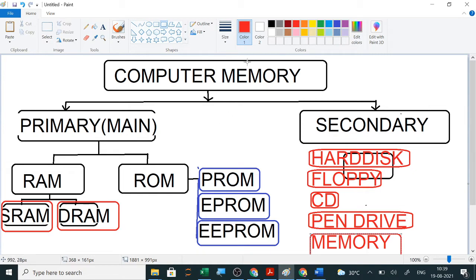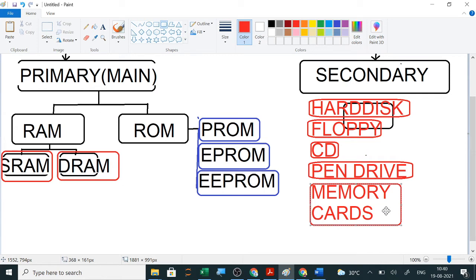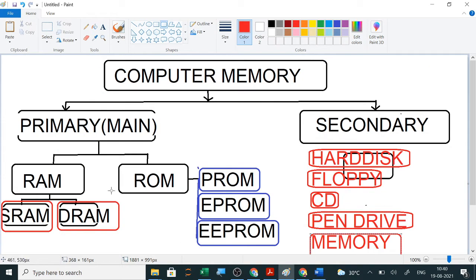Now, in the exam, you may get: what is computer memory, how many types of computer memory are there, then give some examples of secondary storage devices, or which are the devices where you can store data permanently. So in hard disk, floppy disk, compact disk, pen drive, memory cards, you can store the data permanently. And for RAM you write in brackets that it is volatile or temporary memory. When you switch off the computer, all the contents of RAM are deleted.